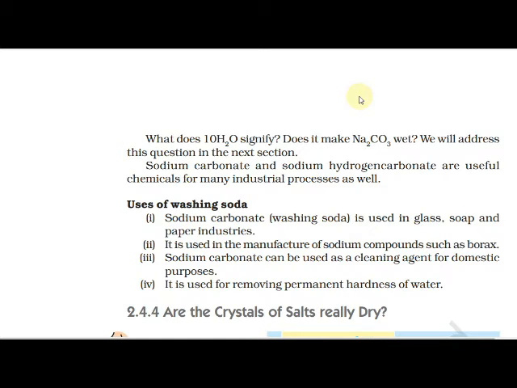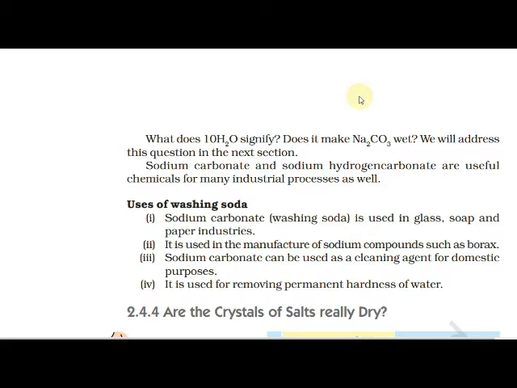Uses of washing soda. Sodium carbonate, that is washing soda, is used in glass, soap and paper industries. It is used in manufacture of sodium compounds such as borax.